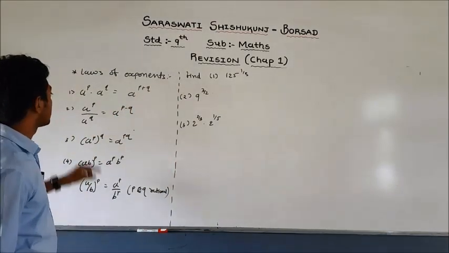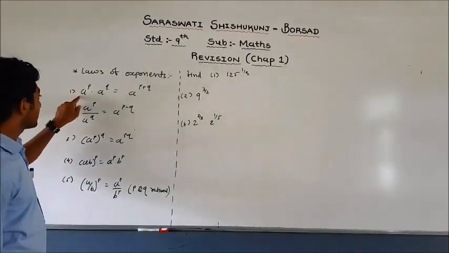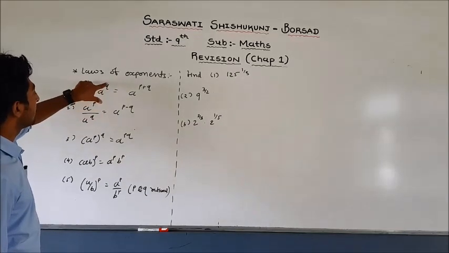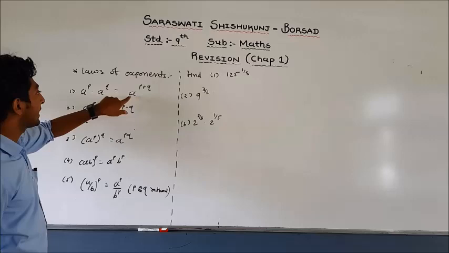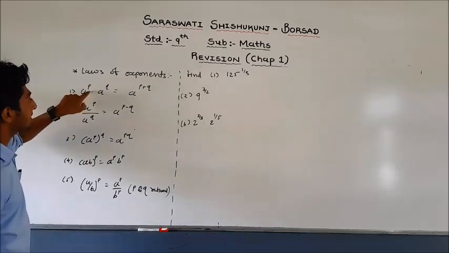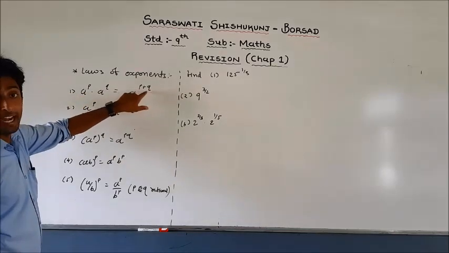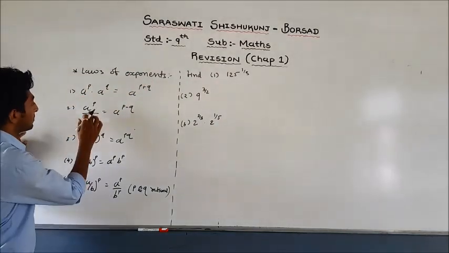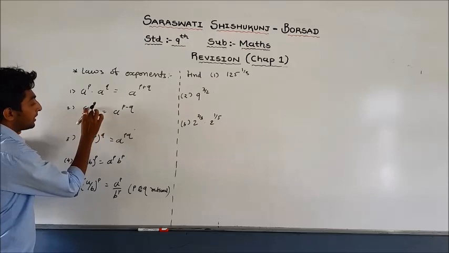The laws of exponents. Whenever you are given the same base, that is a^p and a^q, bases are same, powers are different, and given the multiplication sign, you have to add the powers, that is a^(p+q).